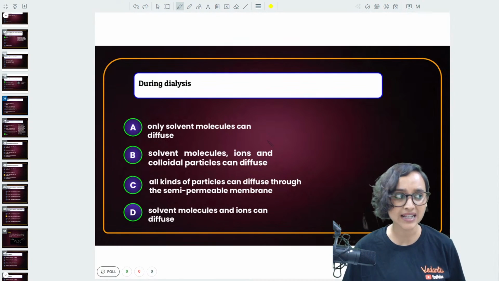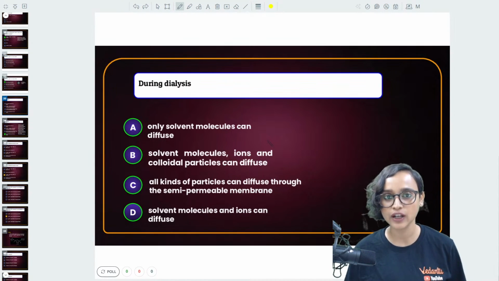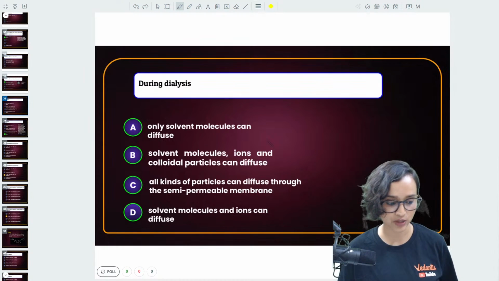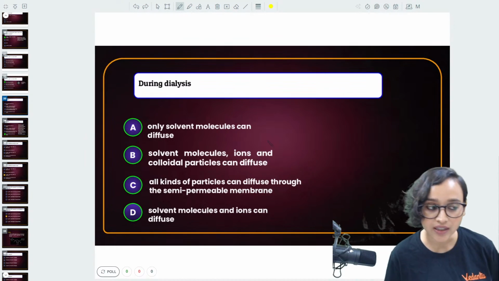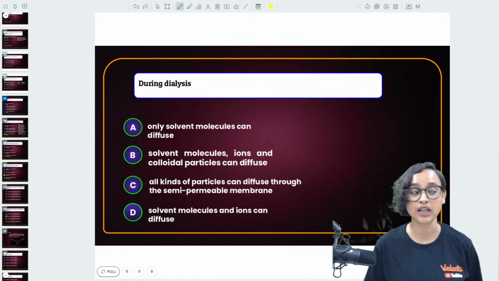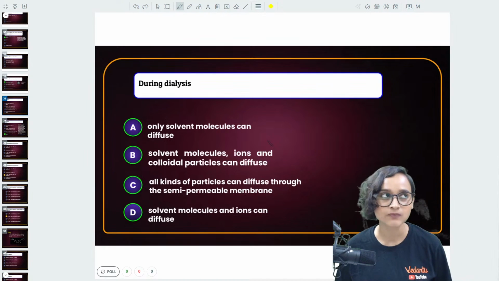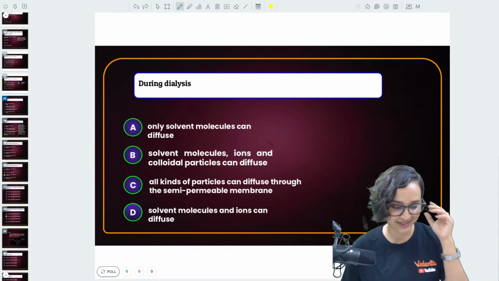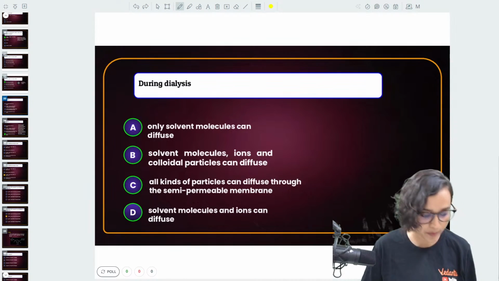I am an MSc, B.Ed and research fellow from IIT Guwahati. My mother tongue is Bengali. I speak Bengali, Assamese, English, Hindi, and a little bit of Spanish. Hi Sneha, what a beautiful name.